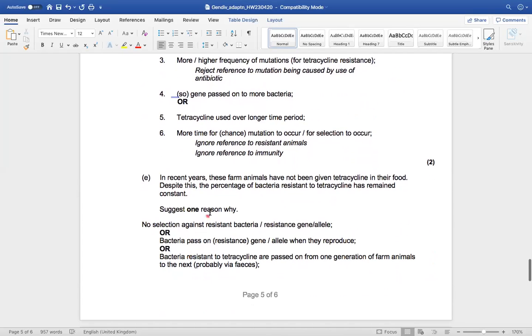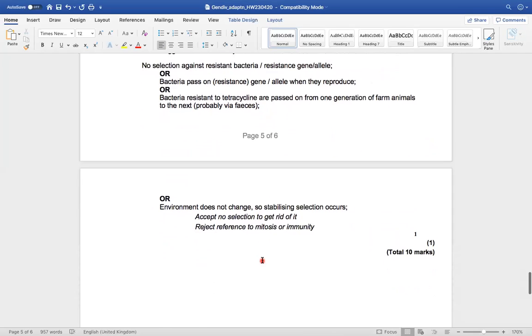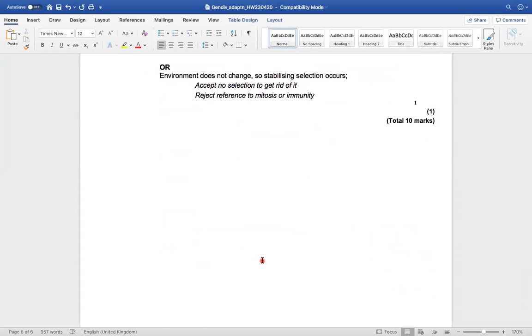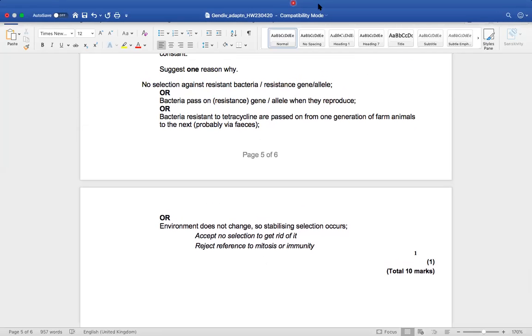In recent years, these farms have not been given tetracycline in their feed. Despite this, the percentage of bacteria resistant to tetracycline has remained constant. Why? Well, because there's no selection against the resistant bacteria, or the bacteria pass on the resistance gene when they reproduce, and so on and so forth. So you can read through that. You'll find that in the mark scheme that's on the system for you to look through, it's different to this. There are examiner's notes present, so you can access those and read through what kind of mistakes students commonly make. Okay, I hope that helps.